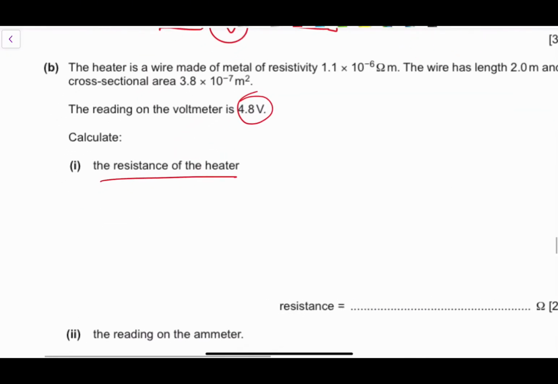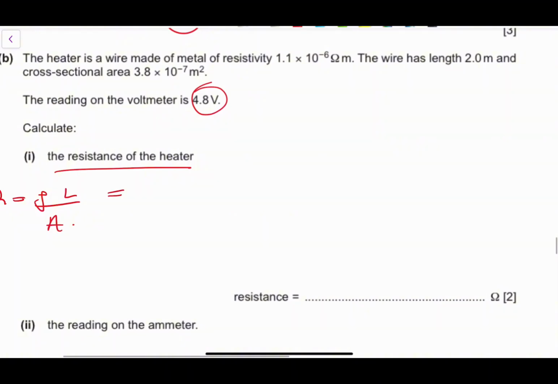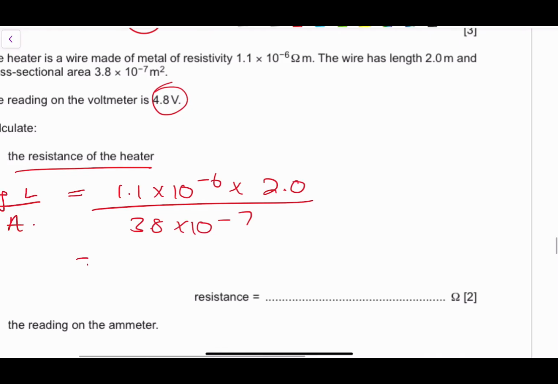So we know that resistance is equivalent to rho L divided by A. So the value of your resistance: what is your resistivity? 1.1 times 10 to the power of -6. Your length is 2.0. Your area is 3.8 times 10 to the power of -7. You get your answer of 5.8.